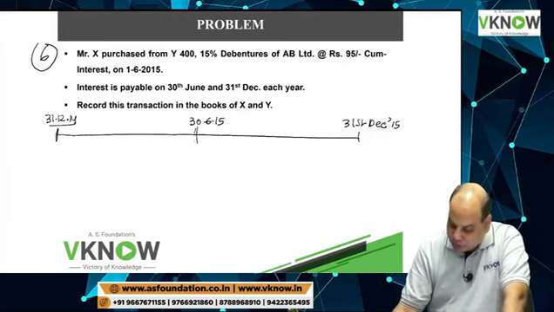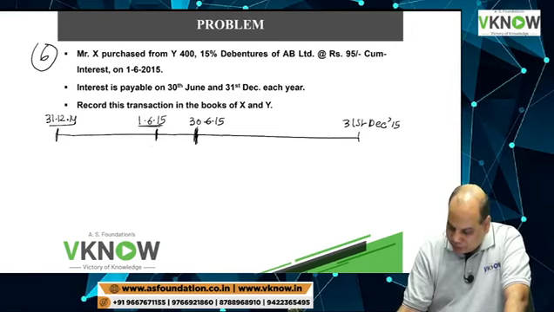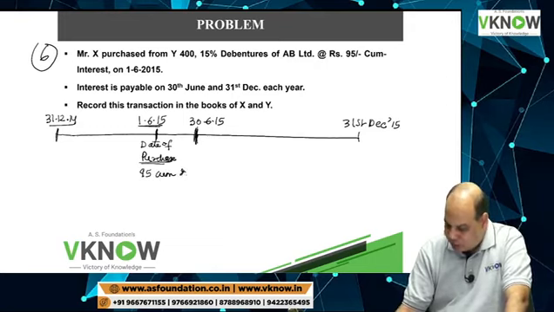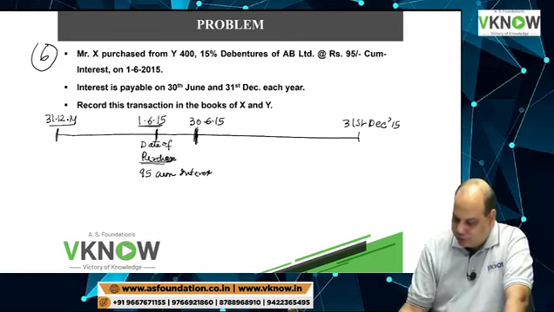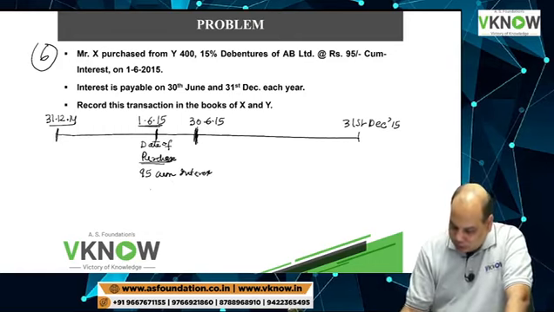We have purchased the investment on 1st June 15. This is the date of purchase. And what is the price they have taken? 95 cum interest.